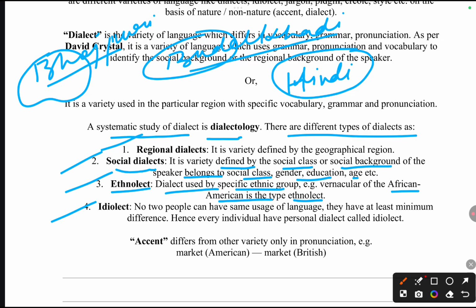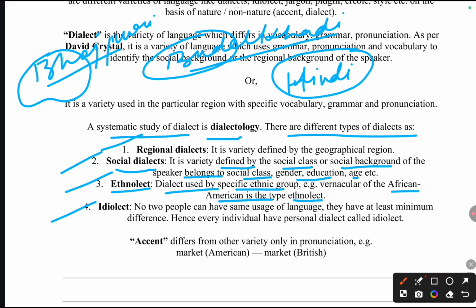Now comes the idiolect. What is idiolect? Idiolect is the unique way each individual uses a language. For example, I am speaking English. There will be certain terms and words which I often use in my communication. You as a listener definitely have some words which you often use in your speaking. We both are speaking this common language, English, but we use it in different ways. This uniqueness is called idiolect, which belongs to each and every individual.